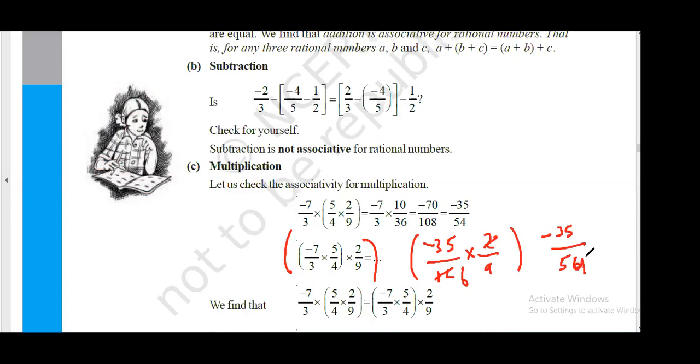Divide by 2 now. Minus 70 by 108, divided by 2. So minus 35 by 54 now. Right? So those who have given minus 70 by 108 or minus 35 by 54, they are right.